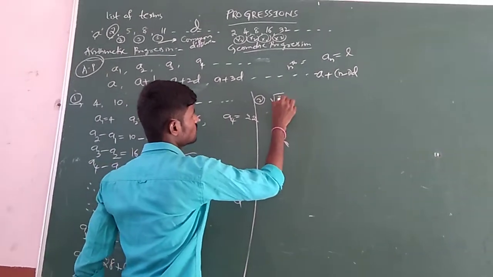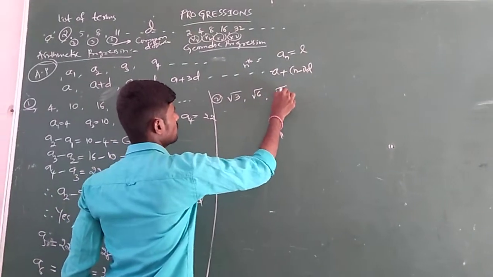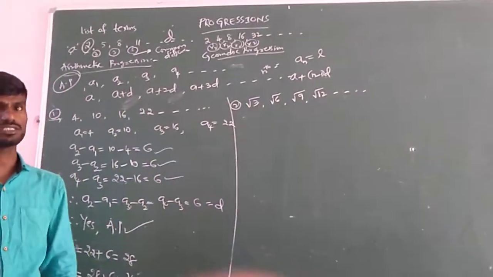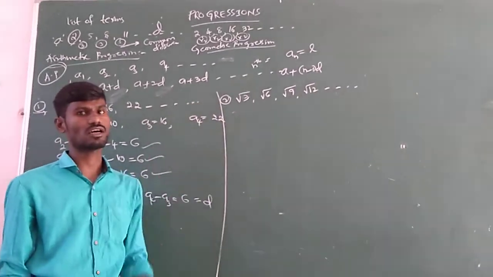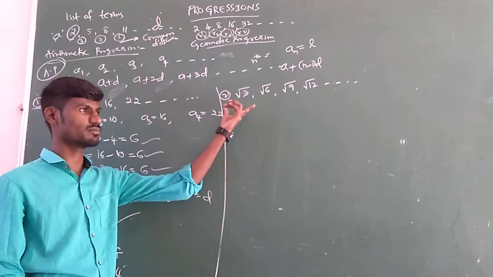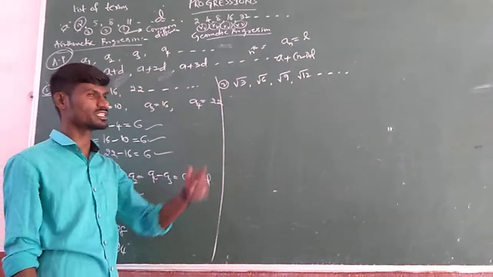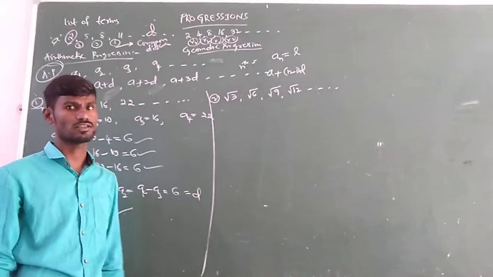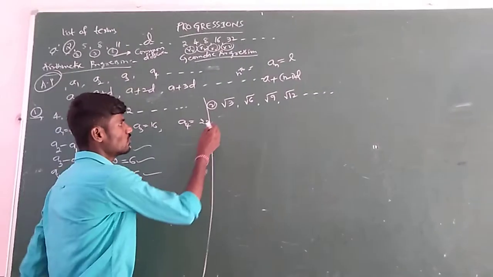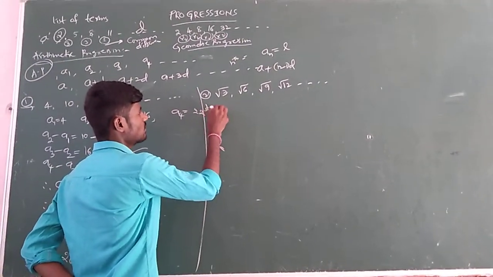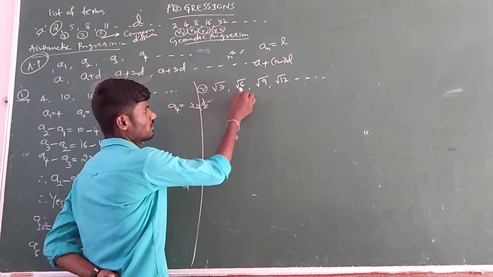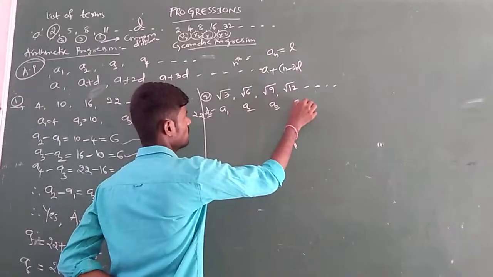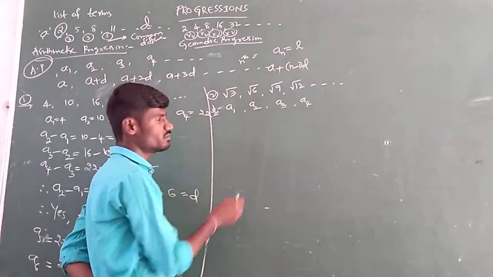Whether the list of terms root 3, root 6, root 9, root 12 and so on forms an AP or not is the question. Just they are asking, does it form an AP or not? This type of problem is important. They ask for 1 or 2 marks whether it forms an AP or not. Justify your answer, or what is your conclusion, like that they may ask. So first we have to take them as a1, a2, a3, a4. Then check the difference between them.